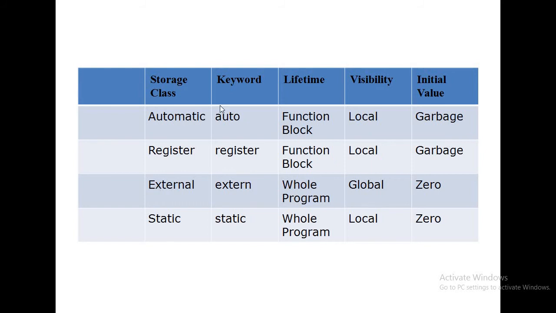For the automatic storage class, we are generally using the keyword auto. For the register storage class, the keyword register. For the external storage class, the keyword extern, and for the static storage class, the keyword static. So auto, register, extern, static are the 4 keywords generally used for automatic, register, external and static storage classes. And for volatile, the keyword is also volatile.